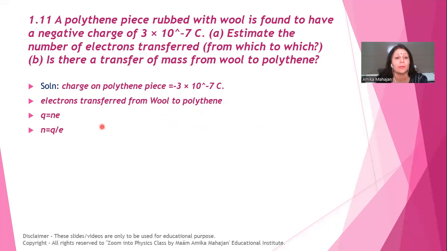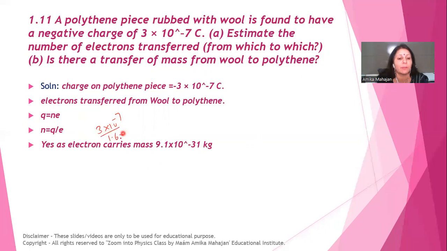So we can also calculate how many electrons are transferred from wool to polythene by taking the formula Q equal to Ne. This comes from quantization of charge. So N is Q upon e, because an integral number of electrons can be transferred, so N will be an integer. Now charge Q is given to me. It is 3 into 10 to the power minus 7. I will put the magnitude. Electronic charge is 1.6 into 10 to the power minus 19. I will put the magnitude. So by taking this ratio, I can calculate the number of electrons transferred from wool to polythene.